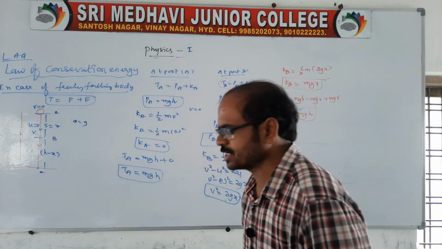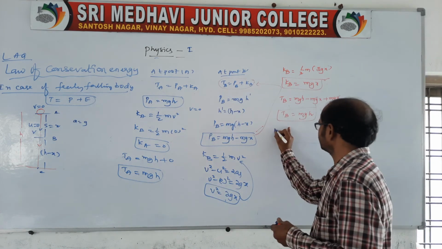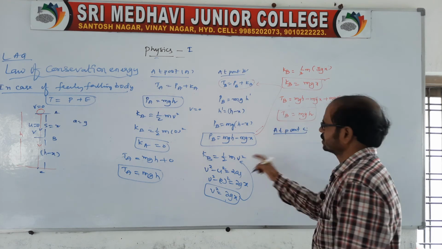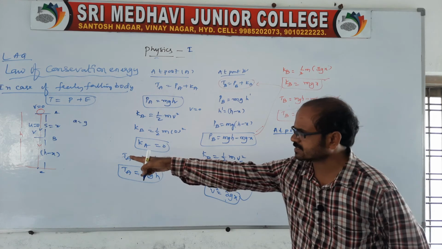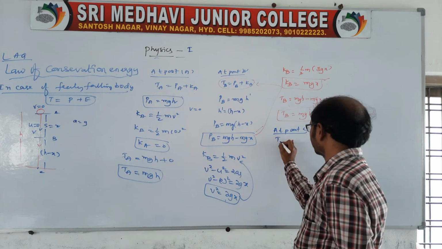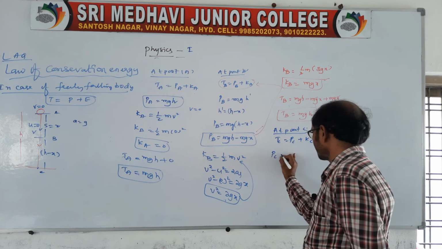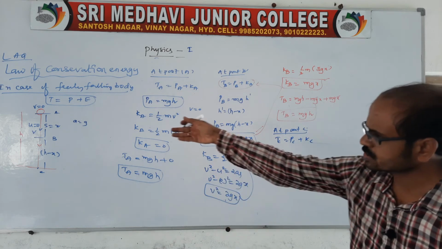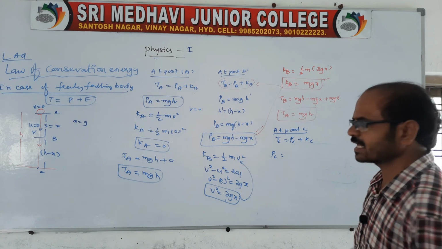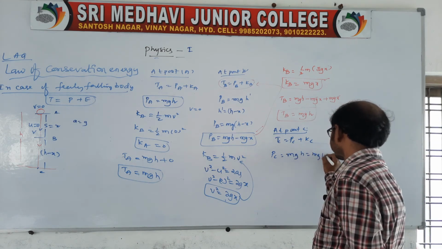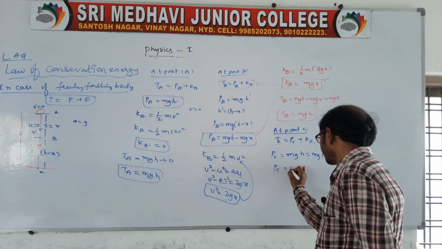Sir, what about the point C? Yes, of course you take it at a point C. At point C, it has reached the ground, therefore total energy will be both. So potential energy: it has almost reached the ground now. Is there any height? There is no height, so mgh, in that h is 0, so we will get the potential energy as 0.